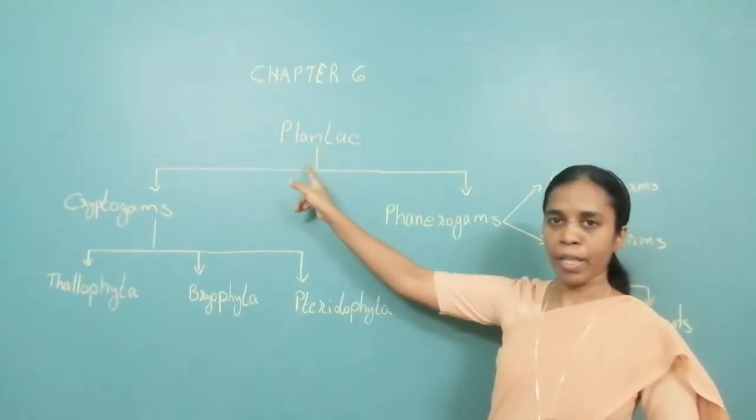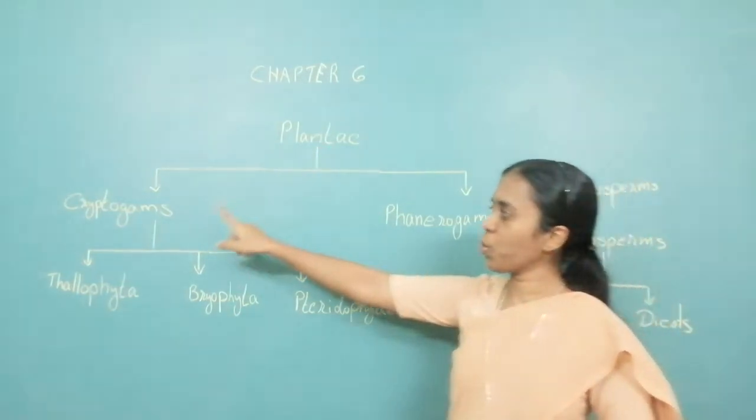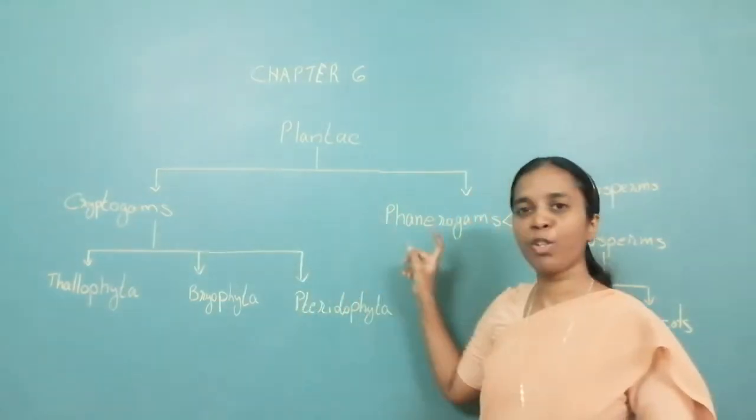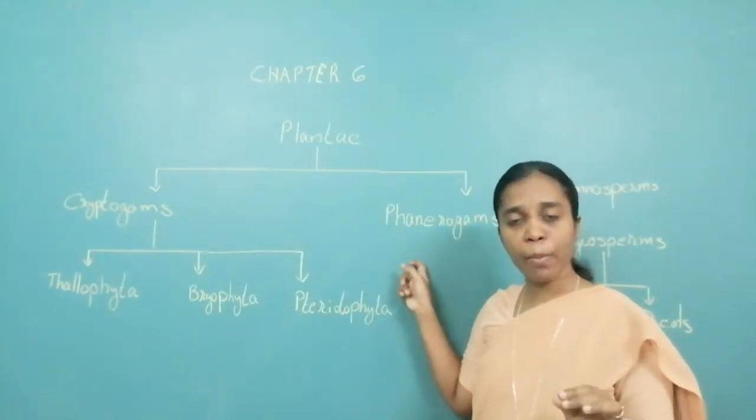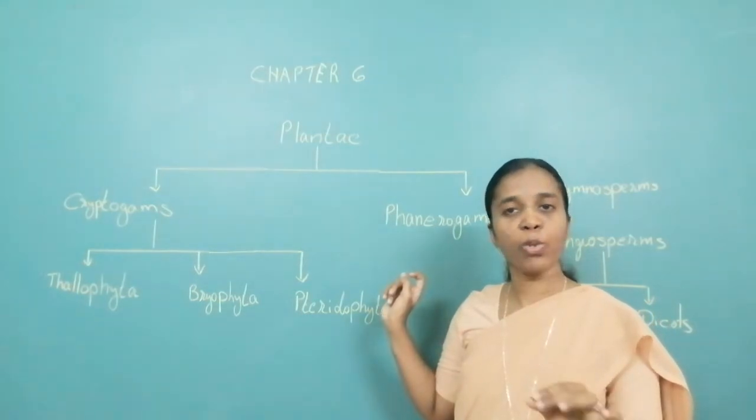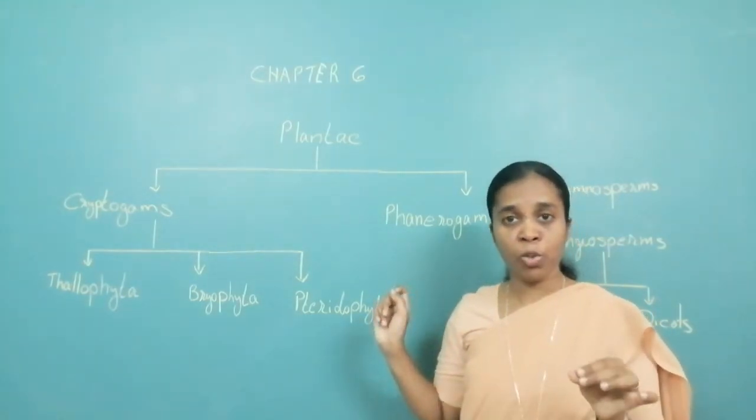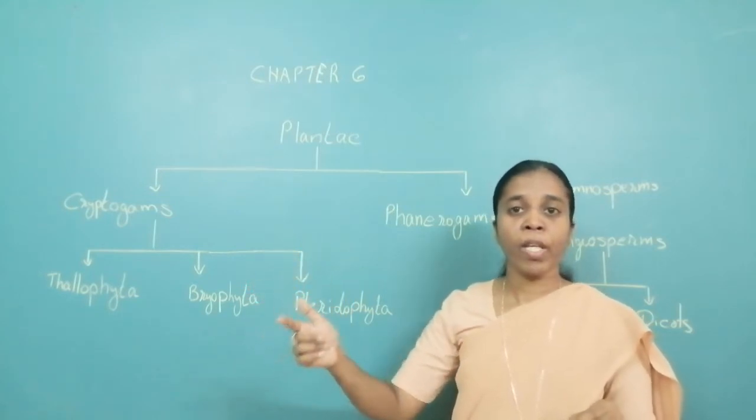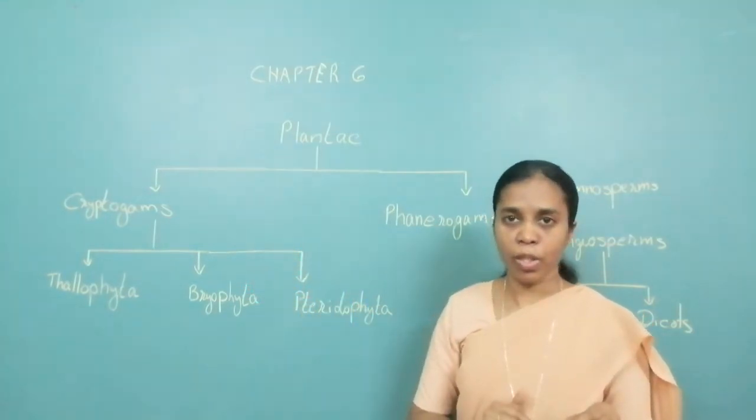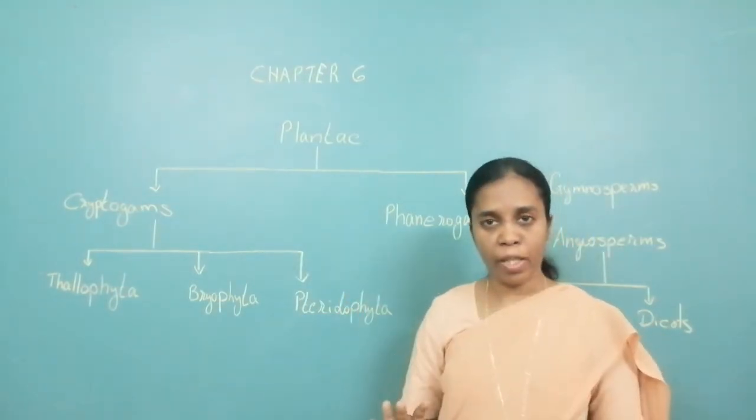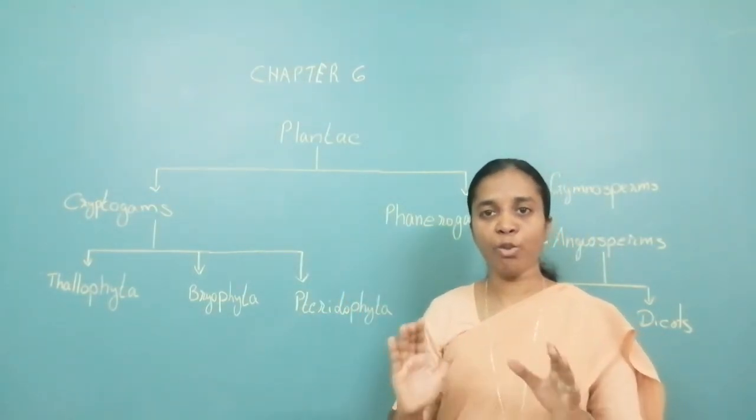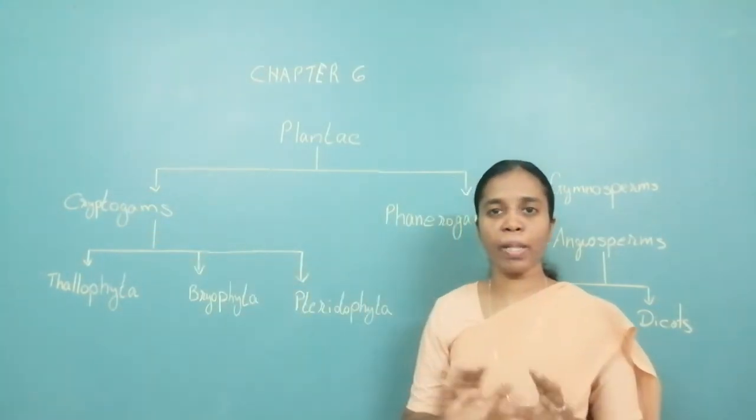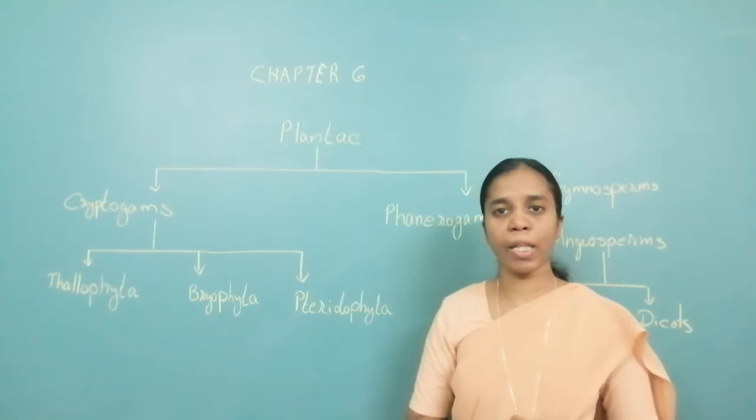So kingdom Plantae is further divided into two subkingdoms, that is cryptogams and phanerogams, depending upon whether they bear flower or do not bear flower. As you know, flower further develops into fruit and seed, which is their reproductive structure. So all those plants which do not bear flower come under cryptogam.